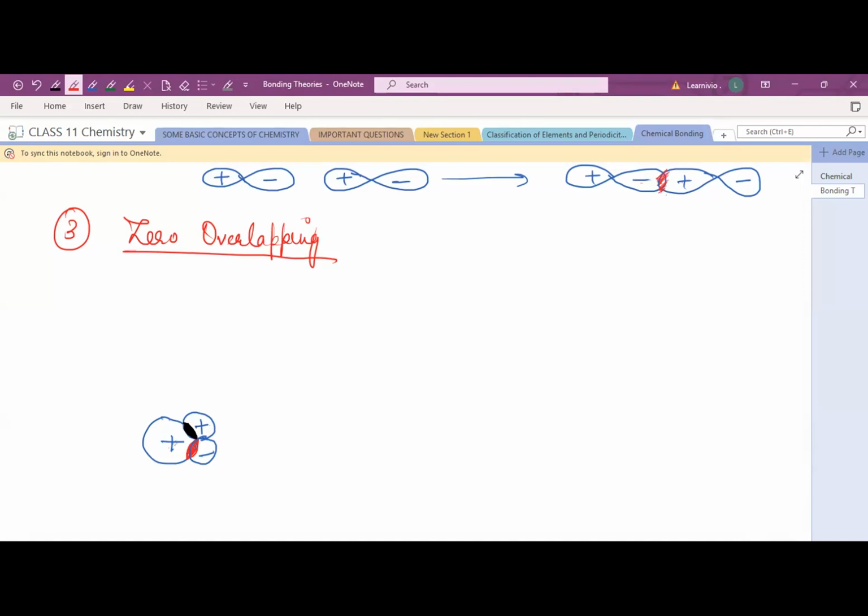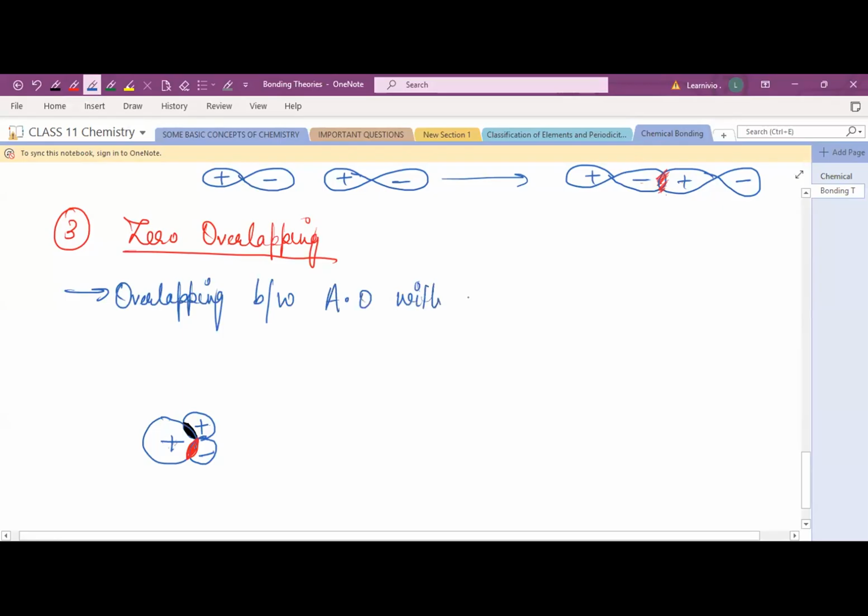This type of overlapping is known as zero overlapping. So write down what is zero overlapping. Overlapping between atomic orbitals with the same and opposite sign simultaneously is known as zero overlapping. Okay, so this is the example of zero overlapping.